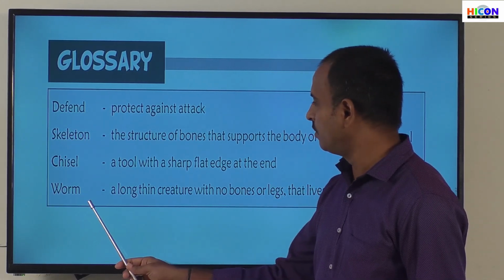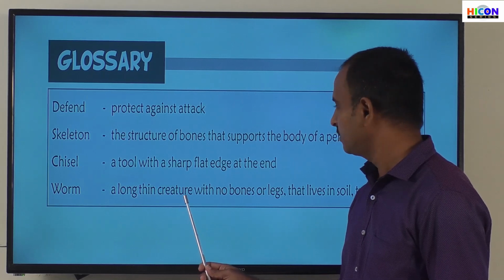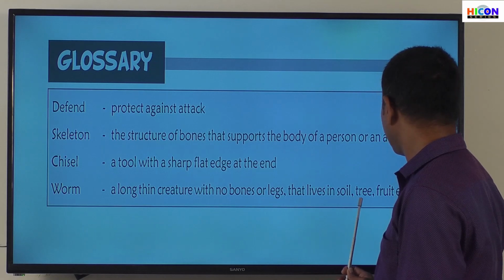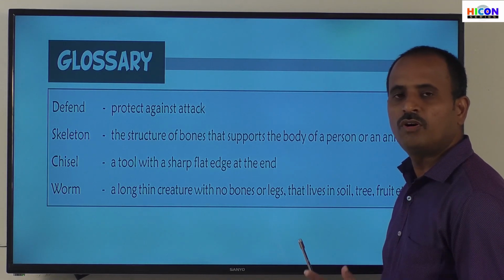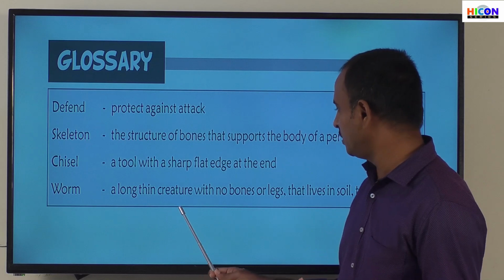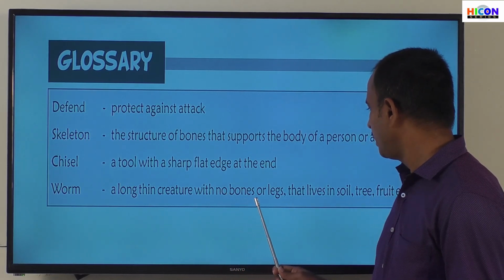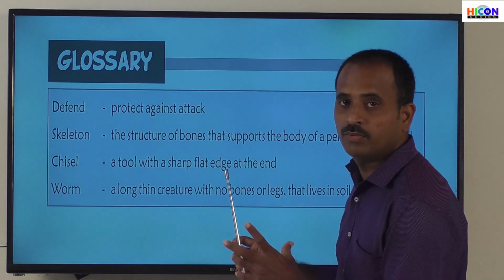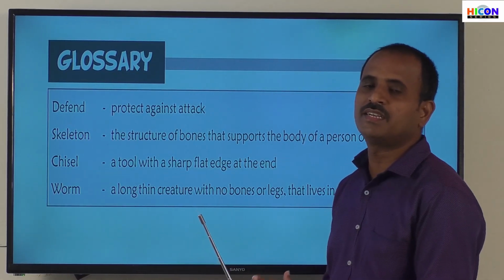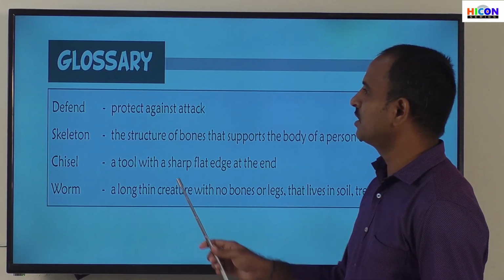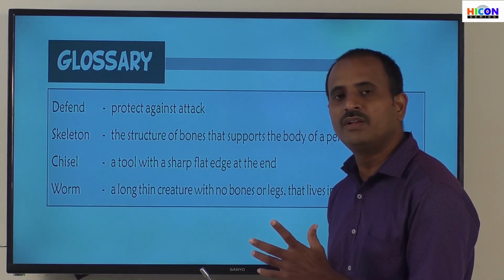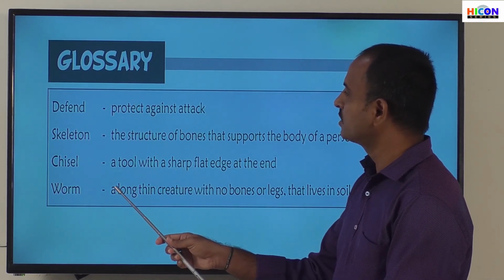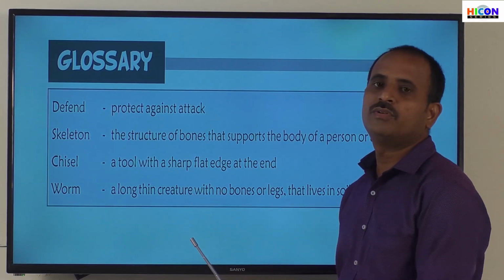Next, worm. What is a worm? A long, thin creature with no bones or legs that lives in soil, trees, fruit, etc. So, children, a worm is a thin creature. It does not have any bones or legs and just lives in the soil, trees, fruit, etc. And some of the birds eat these worms present in the trees. Children, these are some hard words which you may find difficult while studying the chapter. So, note down these hard words and their meanings and read their meanings thoroughly.